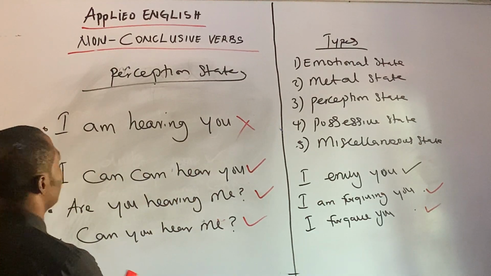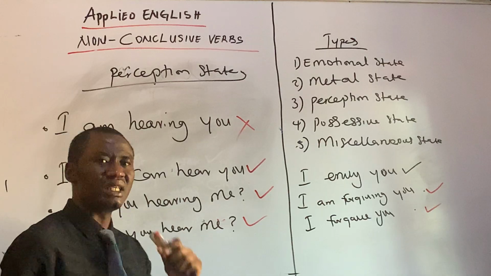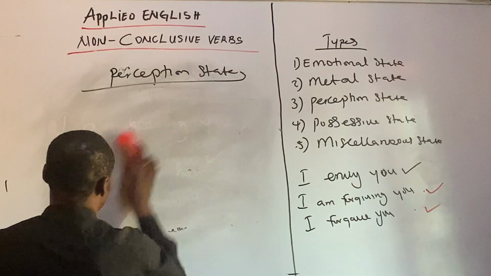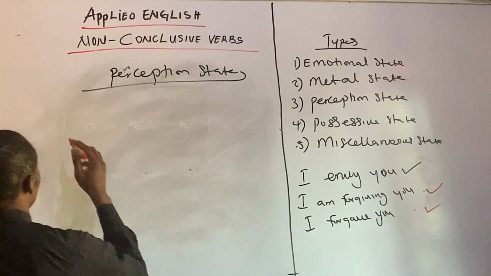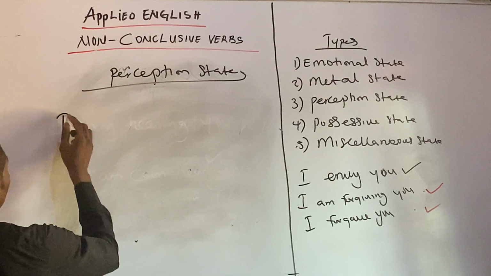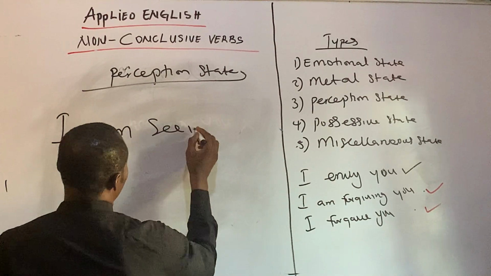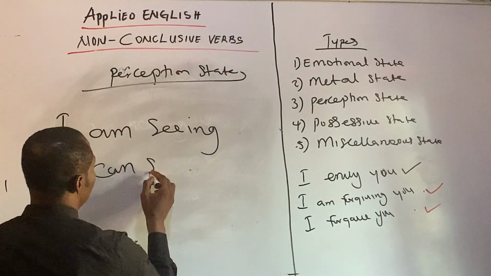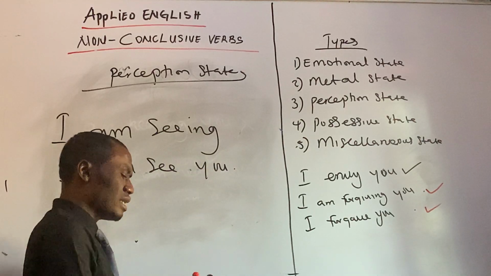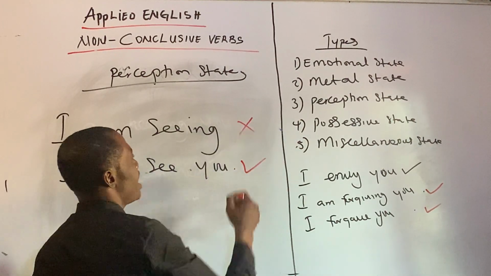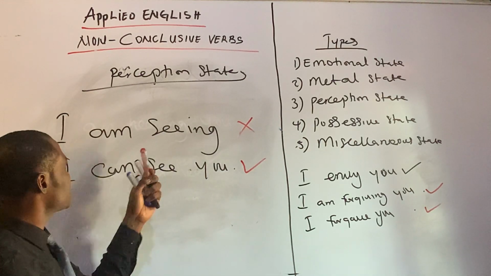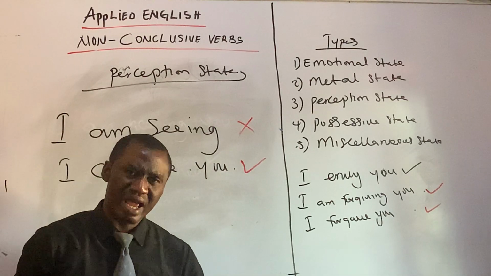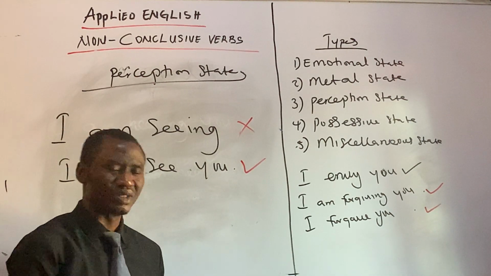The next one is, let's choose another one: C, under the perception state. Okay. "I am seeing you." Is it correct? "I can see you." All right, the right answer there is "I can see you." "I am seeing you" is wrong. Why? Because see is a stative verb, or a non-conclusive verb, and does not attract the -ing. It's not used in the present continuous tense.